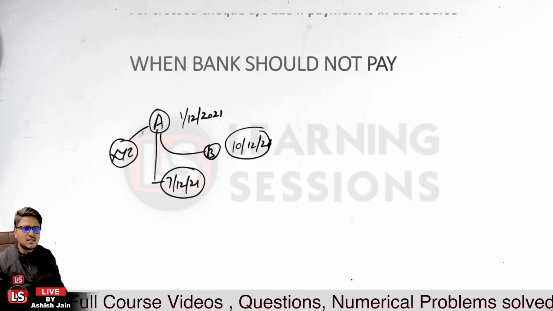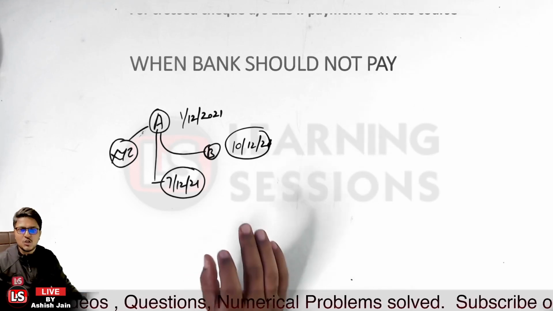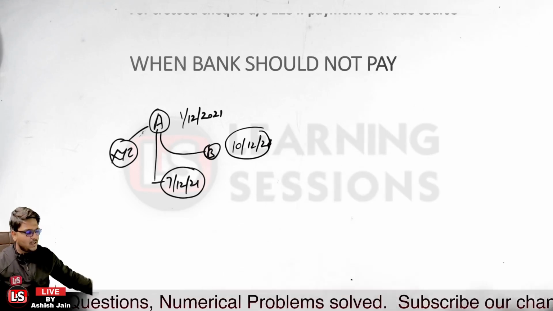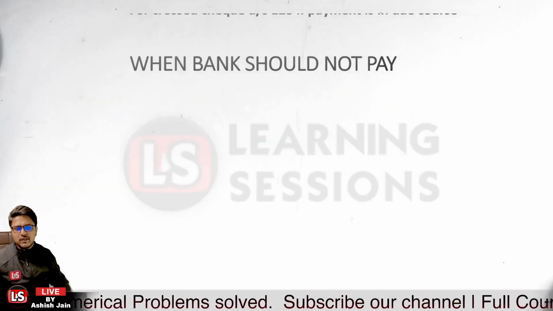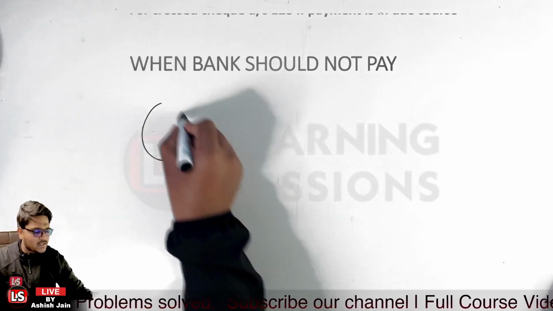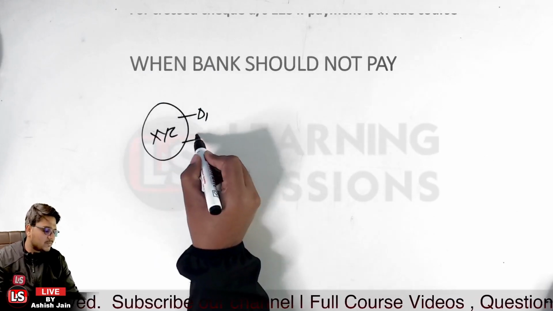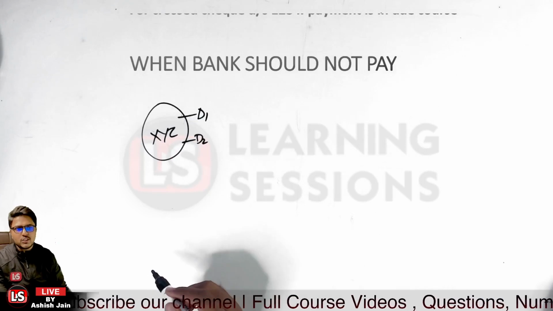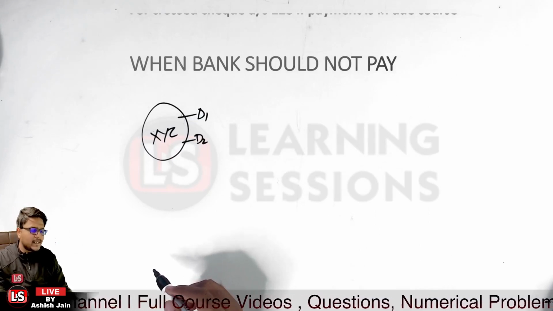Neha Sharma and Sandeep have all answered correctly: the payment is not to be made to person B. Now let's take a similar case. There is a company XYZ with directors D1 and D2, both authorized to draw instruments jointly and severally.